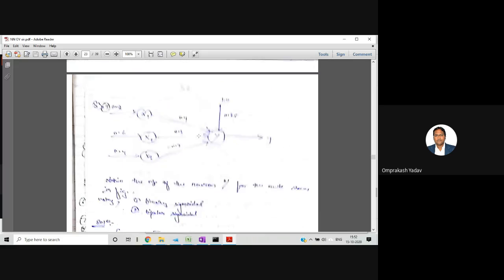Then we solved this particular problem. So if there are inputs given to input neurons, and that is fed to the output neuron, how can we calculate? We always first calculate the total net input at this output neuron, and then whatever function they have given, like binary sigmoidal or bipolar sigmoidal, we will substitute the entire input in that particular function and try to get the output. So for this particular problem, we have to remember the formula. For the total input, the formula is bias plus x1 w1 plus x2 w2, x3 w3, like this.